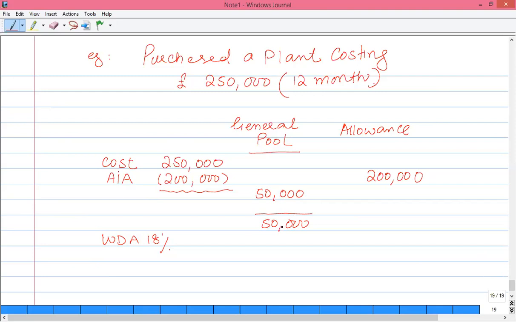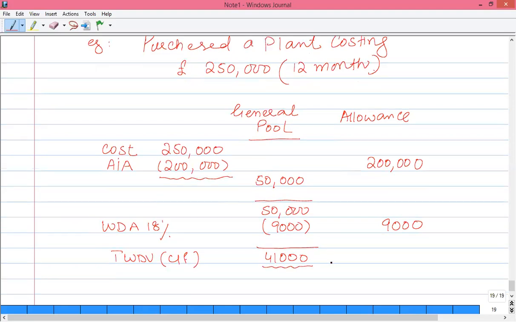So the 18% figure would be 9,000 and the allowance would be 9,000, and the carried forward value of the general pool, that is the tax written down value closing balance, is now 41,000. The total allowance for this particular year is 209,000.